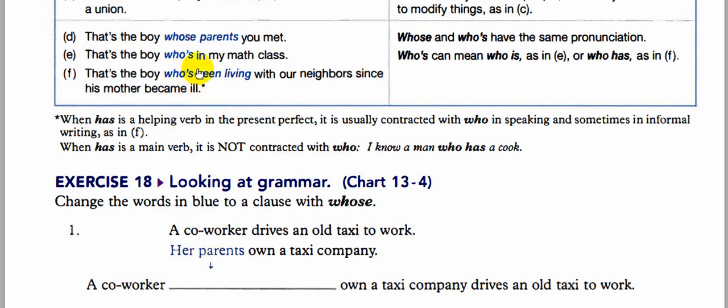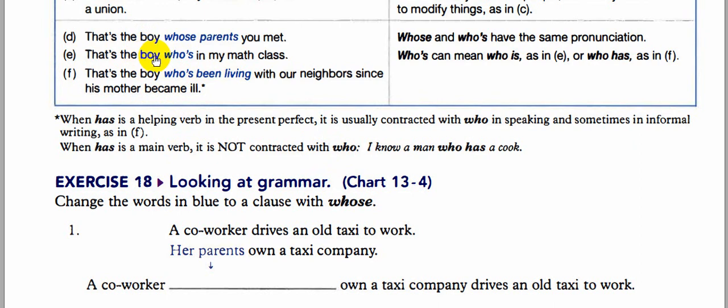Again, this piece of information relates to has. When has is a main verb, you cannot contract it with who, but when it is present perfect or present perfect continuous, you can. Okay, as in this example. In both examples E and F, we are talking about adjective clauses using who. Why?